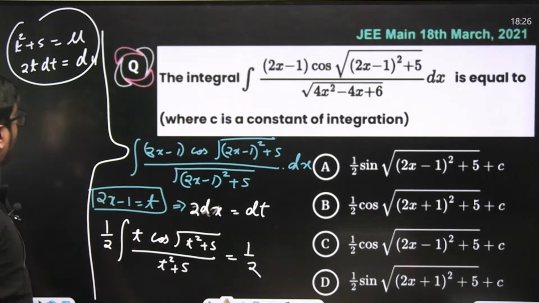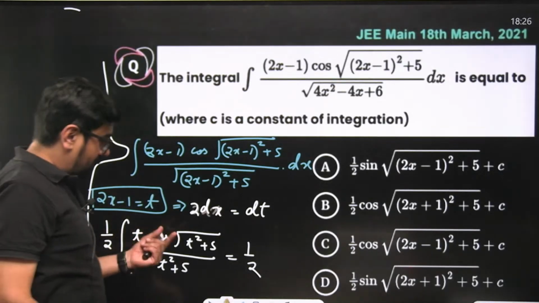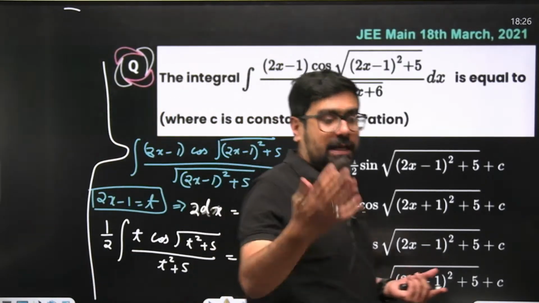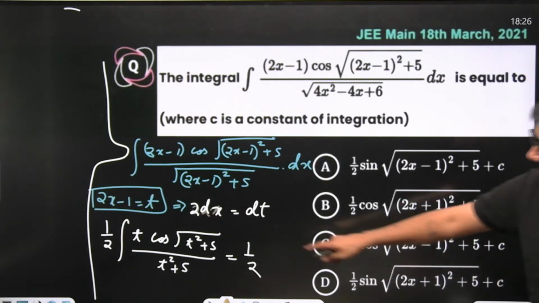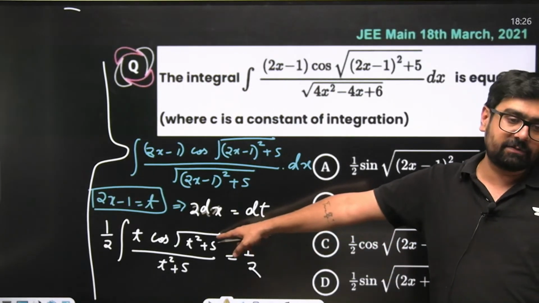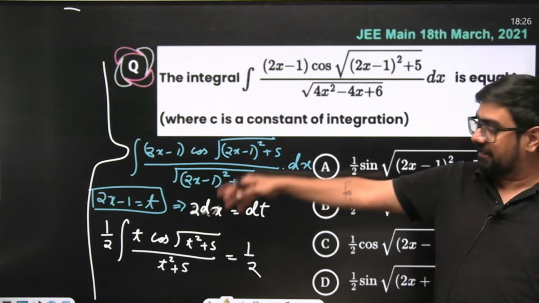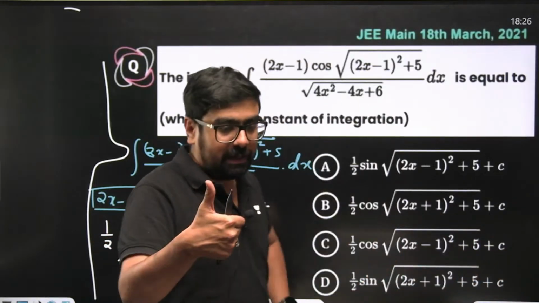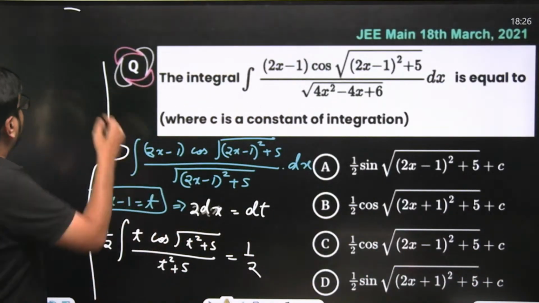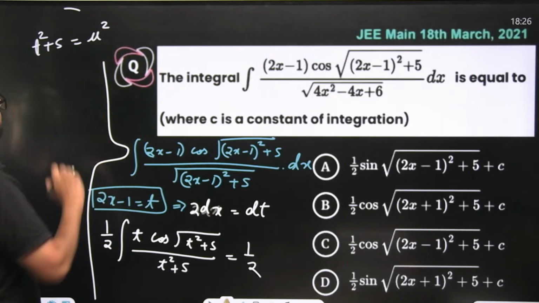Wait, one more thing, we can do one more substitution. What if we take this entire square root as some substitution? We can do that also, right? Because we have a square root over here. Can you see? We have a square root over here. Can't we take t square plus 5 as u square? That will be better. Do you agree with me? See, square root over here, so we'll take t square plus 5 itself as some u square. That will even be better.